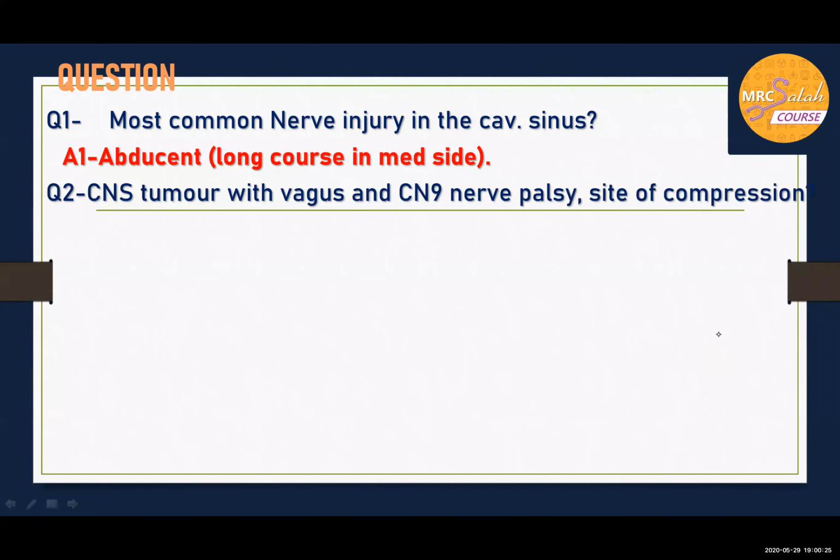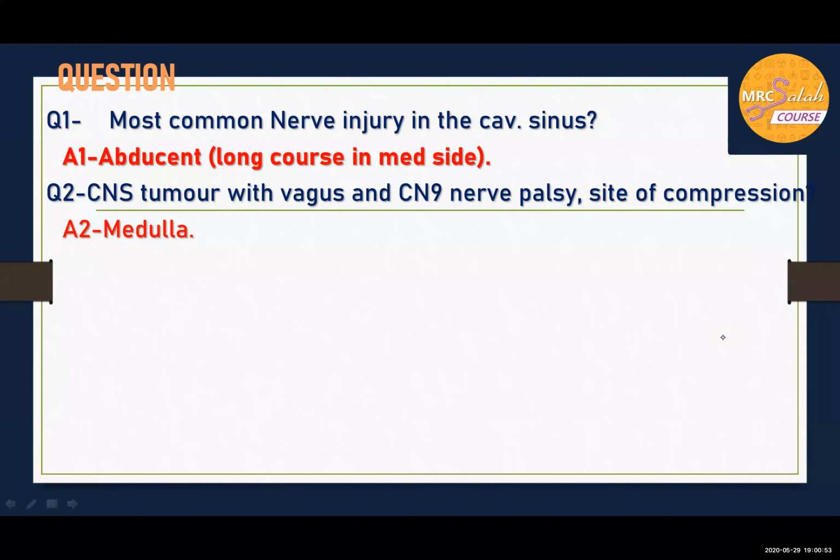Site of origin of the vagus and the ninth cranial nerve, the glossopharyngeal: medulla. To make it simple, the last four cranial nerves, 12, 11, 10, and 9, are from the medulla. The above, which are 8, 7, 6, 5, are from the pons.